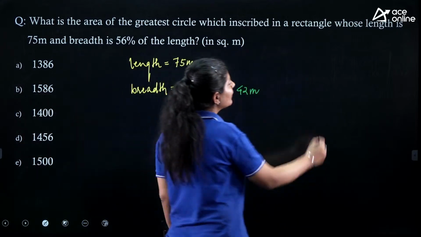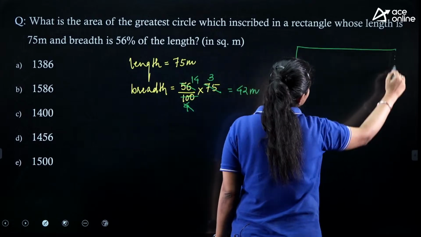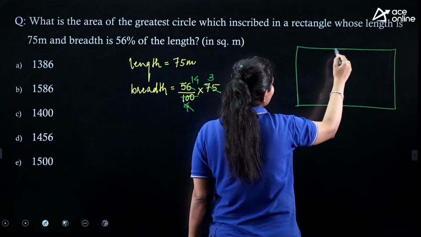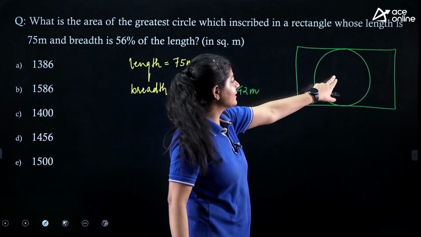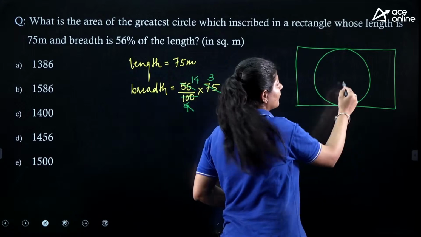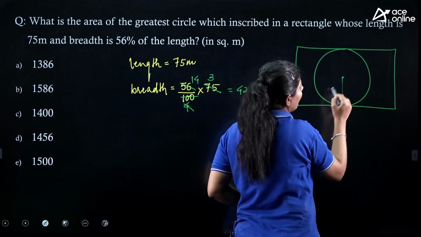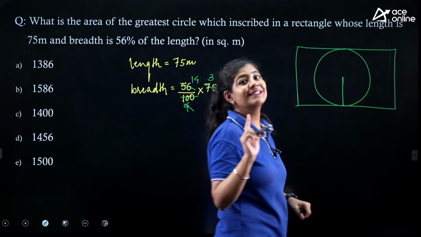And we know that if we are talking about this particular rectangle and we have to find out the area of this particular circle, the radius is nothing but half of the shortest length.